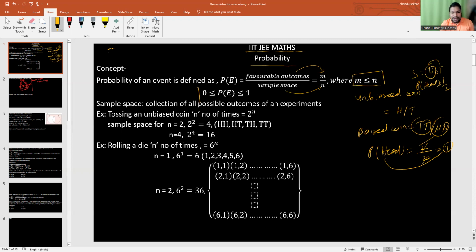The next thing is the probability of any event is greater than or equal to 0 but less than or equal to 1. That possibility is there. Here we saw that possibility.